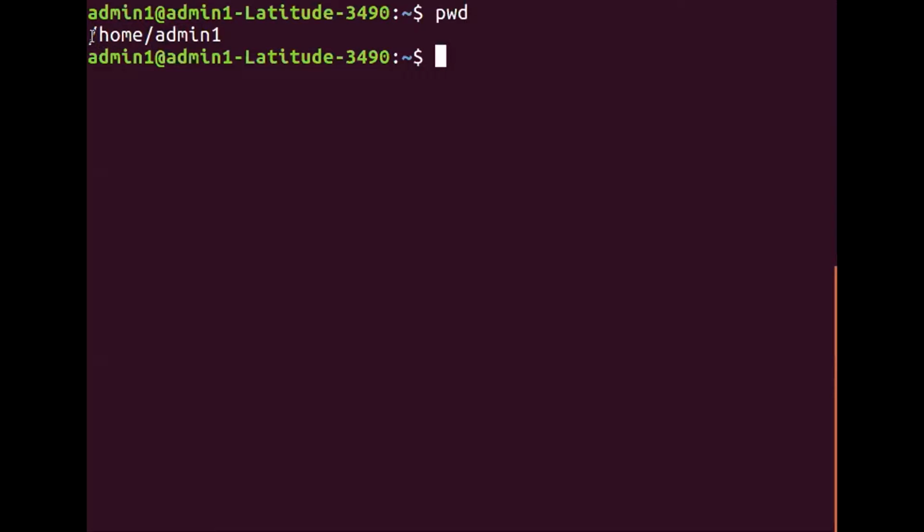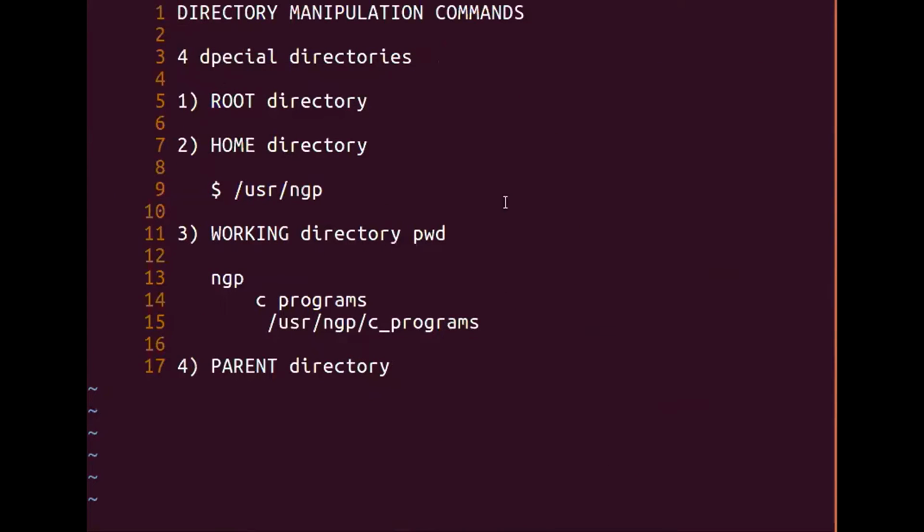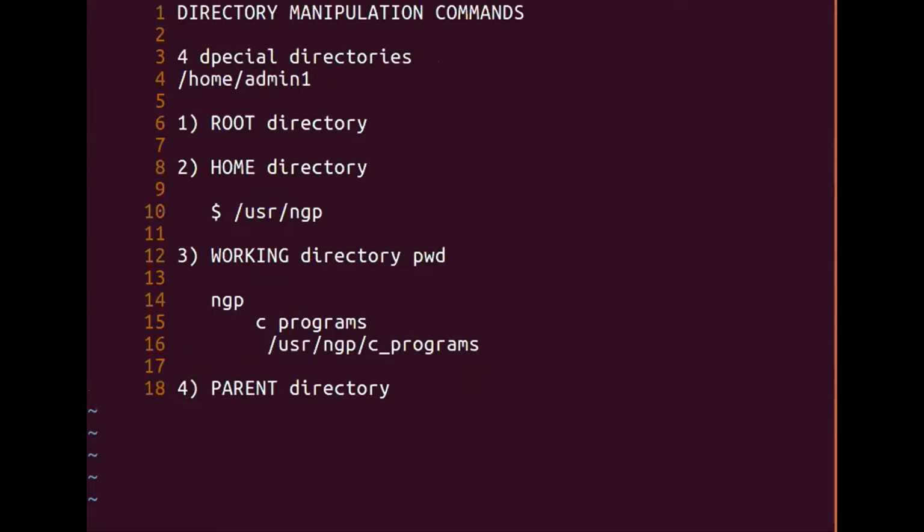So I'll just go to the editor. This was the output of the pwd command, correct? /home/admin1.